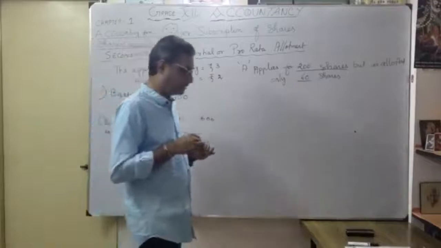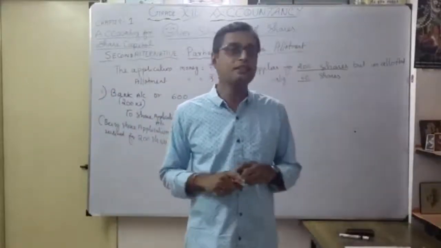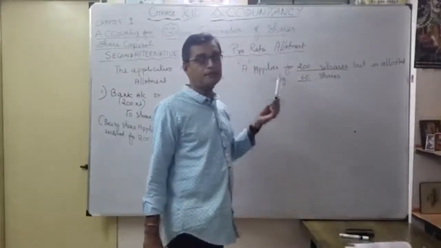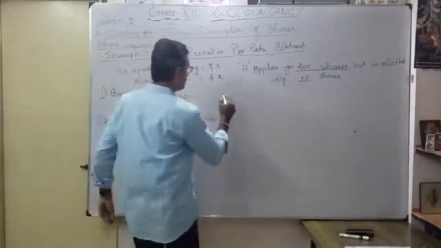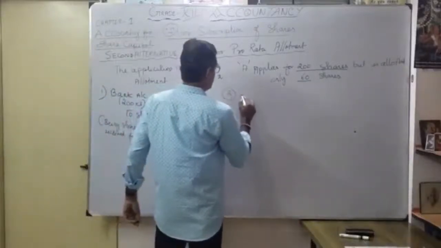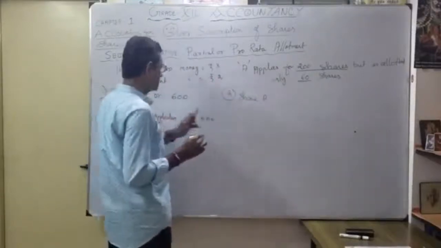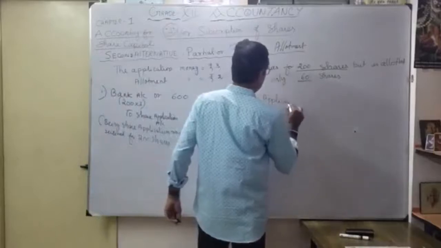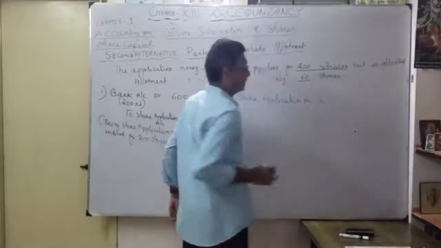Whenever share application money is received, actually for the particular shareholder, how much was allotted? Only 60. So how much is going to be transferred to share capital? Now see the second entry. It's very important. I will explain here. What is the second entry? Share application account. Whatever we credited, now you debit. Share application account debit.